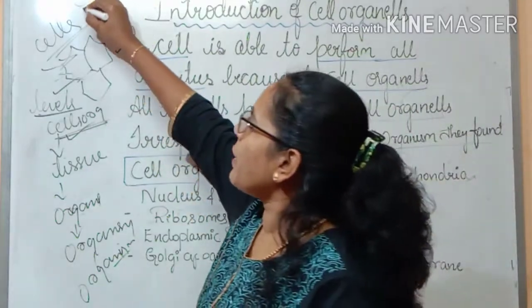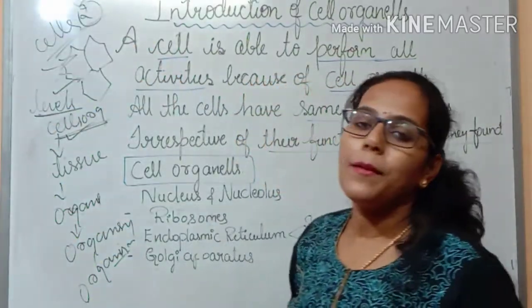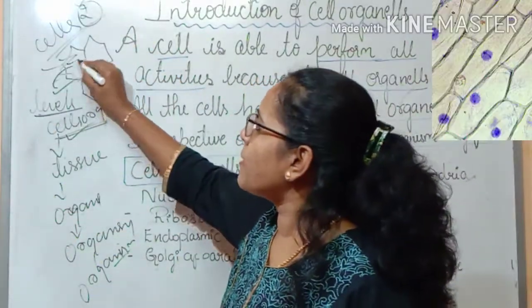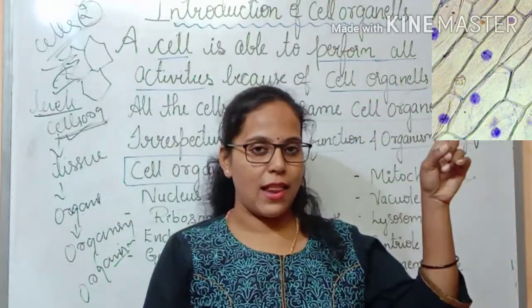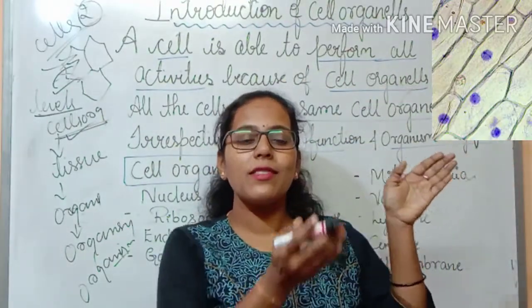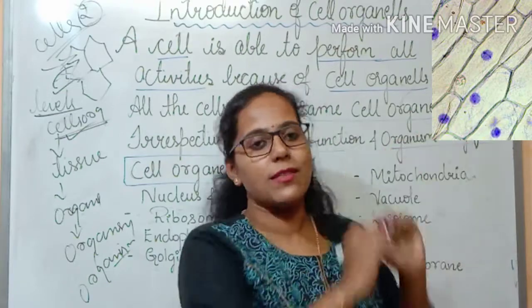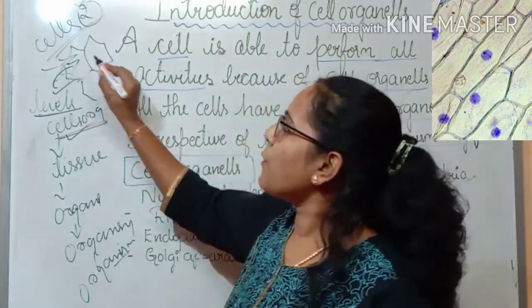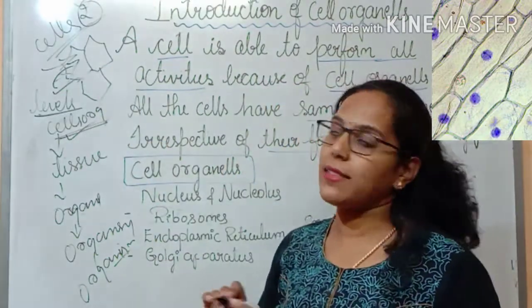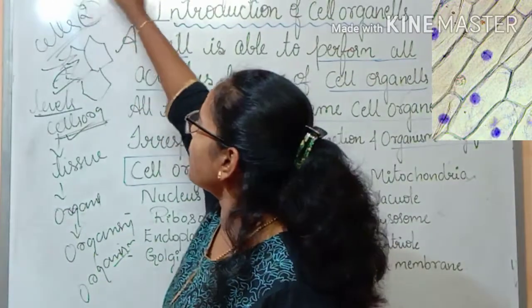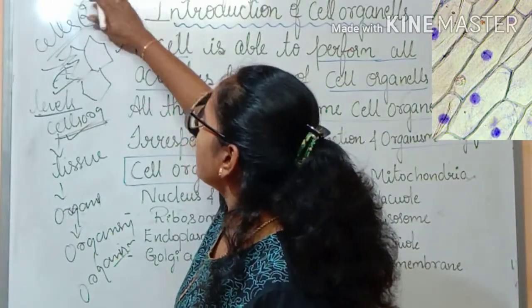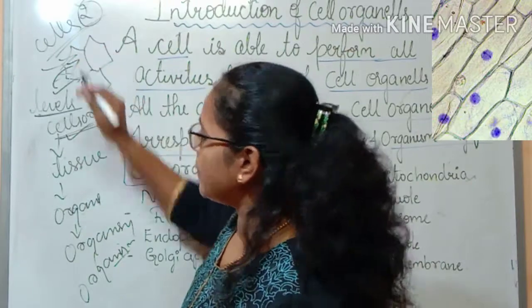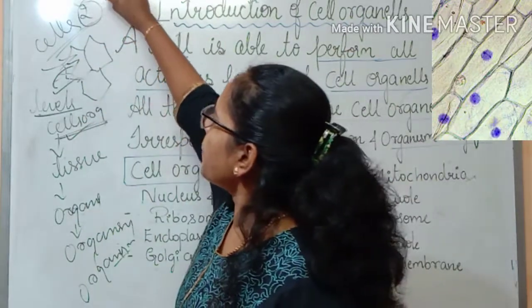And the second thing which we observed was that there was something present inside. If you look at the structure of the cell under the microscope, there was some fluid-like material found inside. Correct? And that fluid-like material was called the cytoplasm. The first thing which we found was the cell. I will just write here, it is the cell membrane.